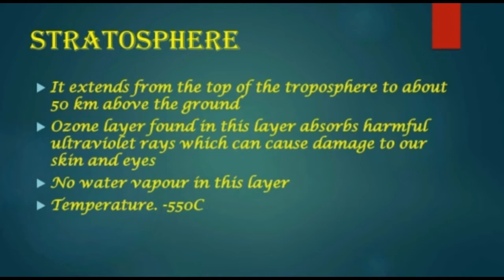Stratosphere. It extends from the top of the troposphere to about 50 km above the ground. Ozone layer found in this layer absorbs harmful ultraviolet rays which can cause damage to our skin and eyes. There is no water vapor in this layer. The temperature in this layer is around -55 degrees Celsius.